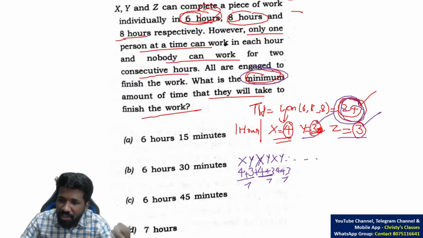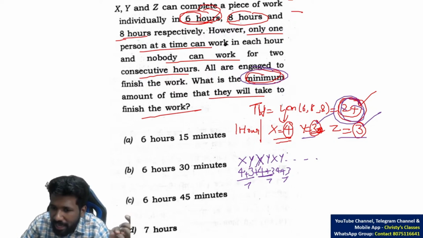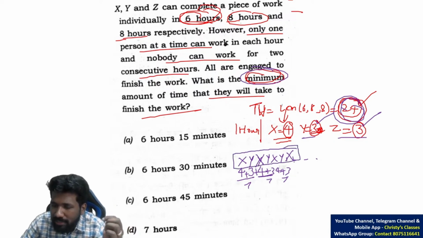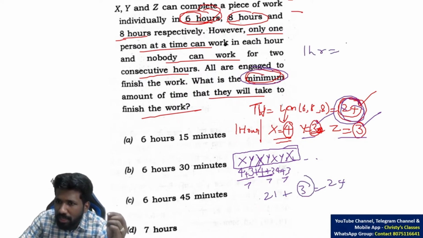Don't say you can add a Y or Z. No. We have to minimize the time. 1 full hour is not needed actually. If you are adding X again, add X but don't make X work for 1 hour. Instead, how many hours should X work? 7 plus 7 plus 7, 21. 21 plus 3 is 24. For 3 work to be done by X, 1 hour is not needed because in 1 hour, X will do 4 work.